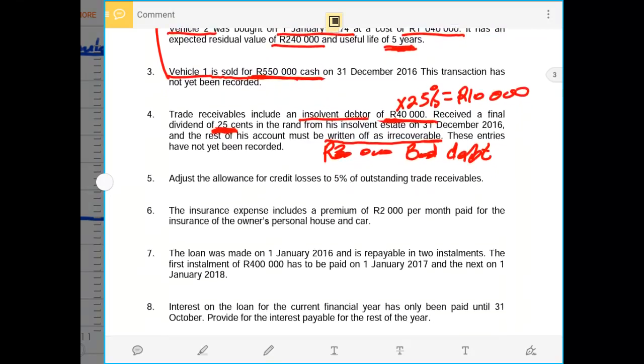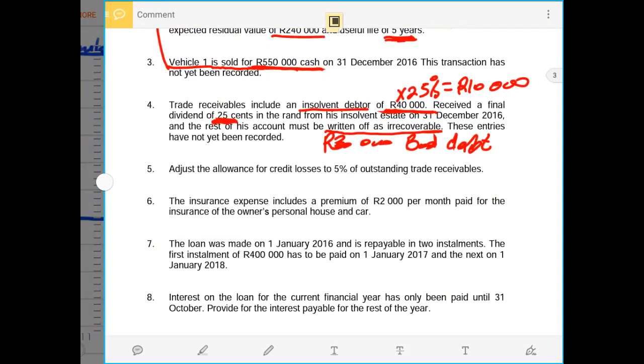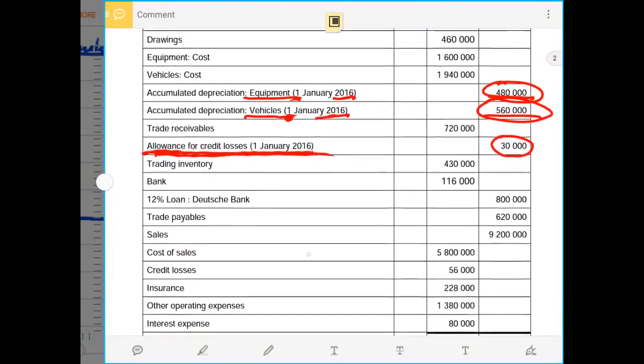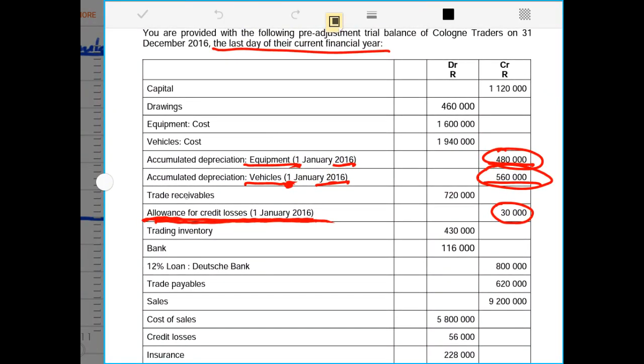Under number 5, it says adjust the allowance for credit losses to 5% of the outstanding trade receivables. So now we have to make an adjustment of the trade receivables, where we have to take the total amount of our debtors in the trial balance, and we do have our trade and other receivables as 720,000 rands.